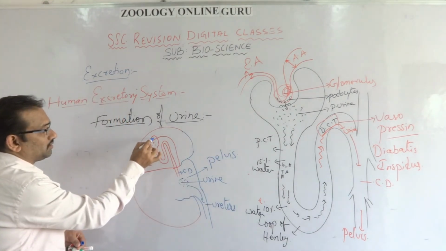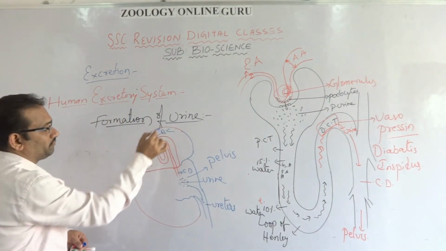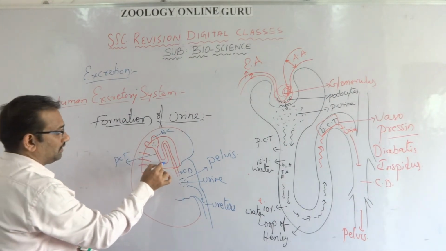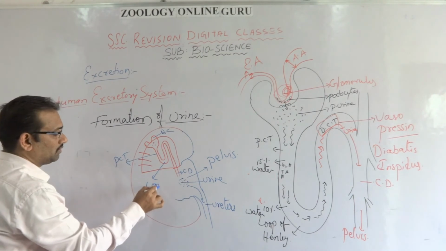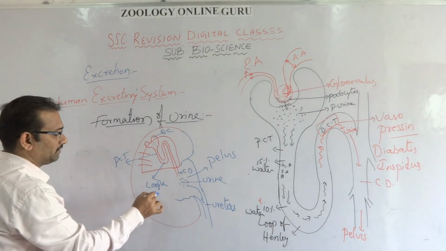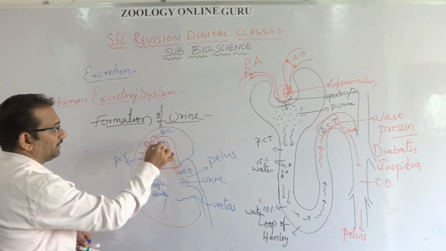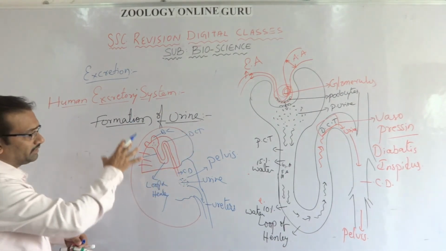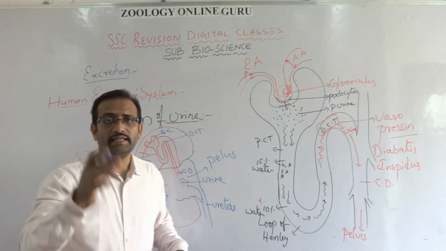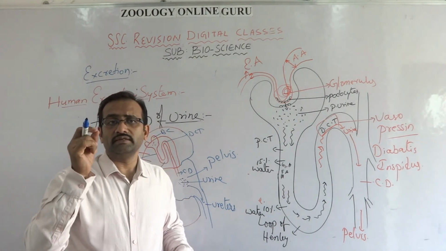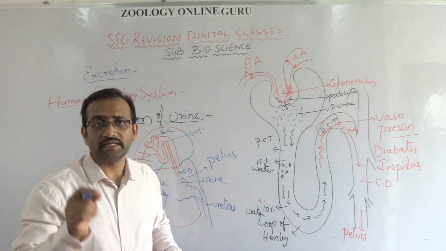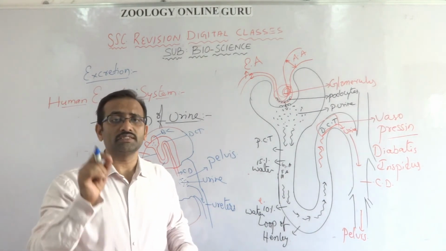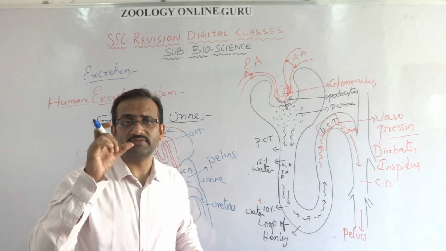So this is the Bowman's capsule. This is PCT, Henle's loop, loop of Henle, and this is a DCT, and this is the collecting duct. So like that, there are 10 lakhs of thin microscopic hair-like nephrons present in the kidney, and the glomerulus is the part where the blood is filtered.